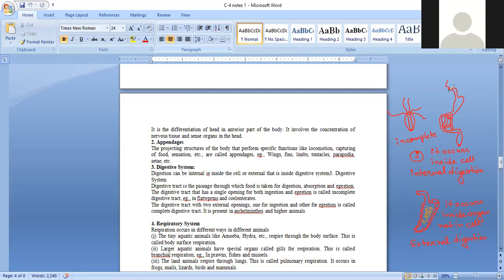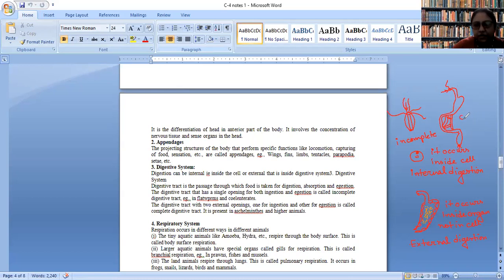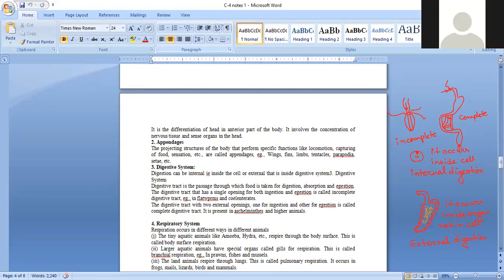Okay. So it has two openings. One is here, the other is here. So this type of digestive system is known as a complete digestive system. Understood? The difference between complete and incomplete digestive system? Yes, ma'am.